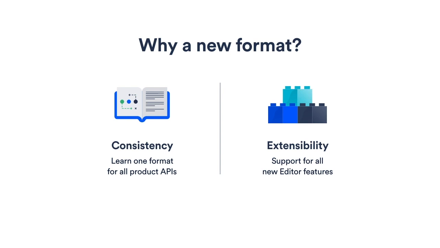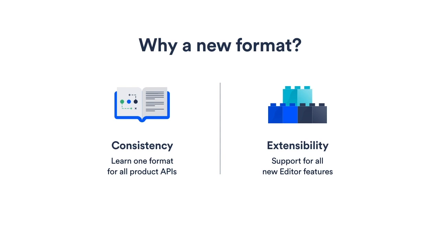So why a new format? We want consistency, one format for all the products. Also easier for you as developers. You have to learn only one format for all product APIs instead of one format per product. Second one is extensibility, so we can add new elements very easily to support new editor features. And those are the two main reasons why we need a new format.